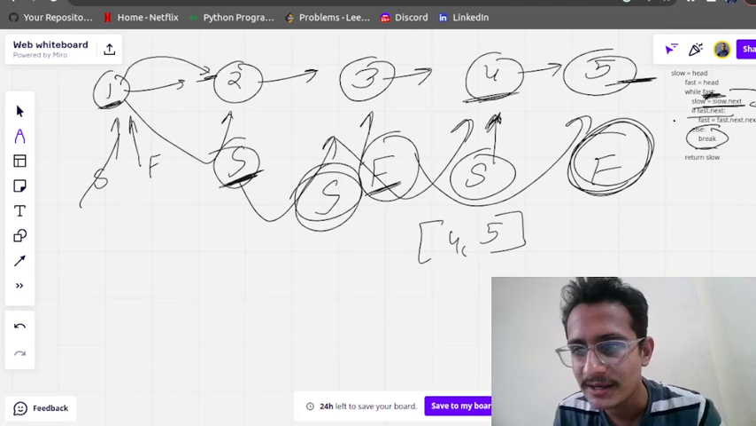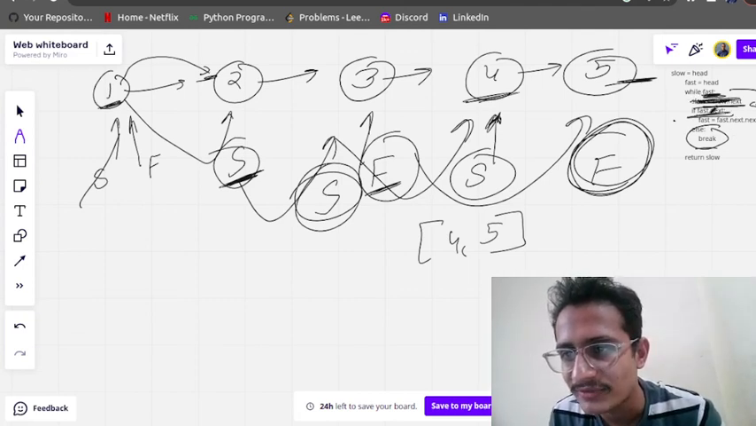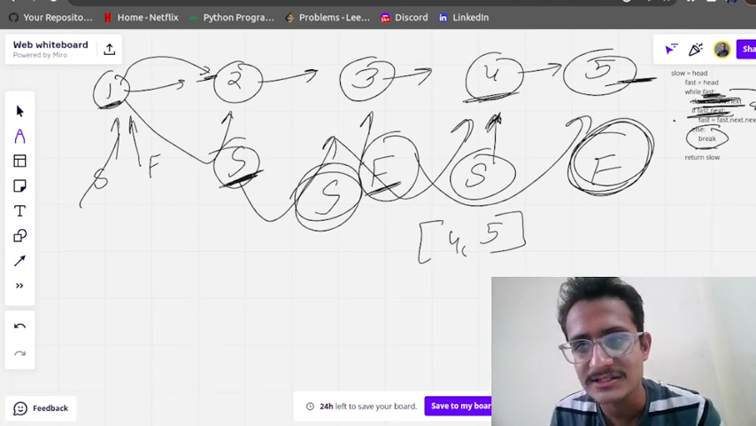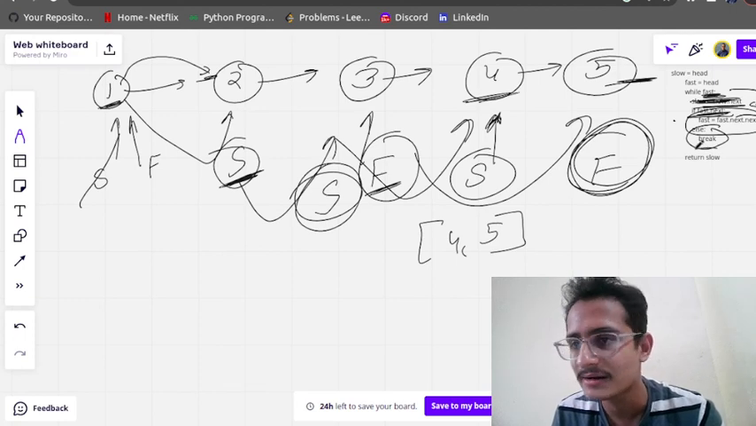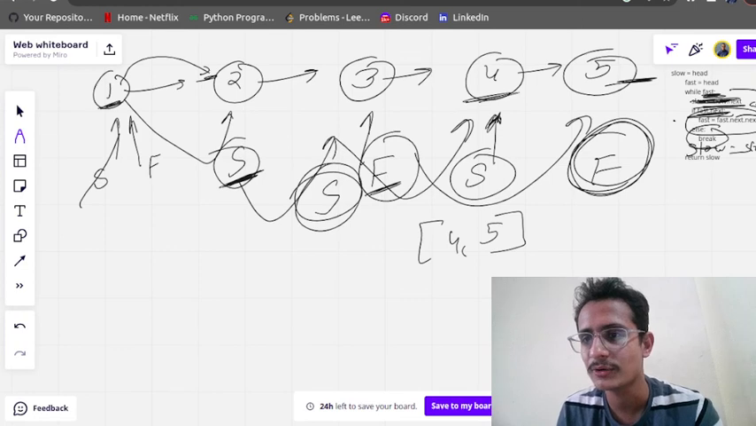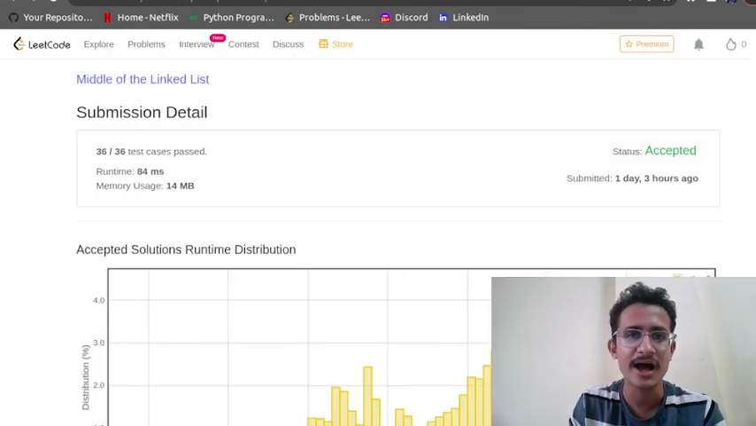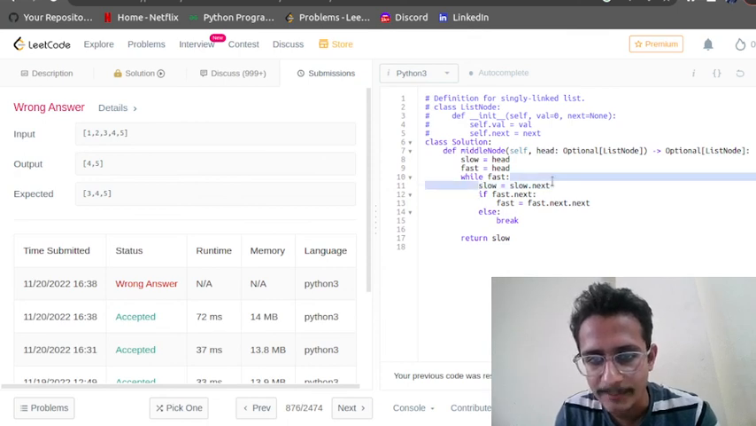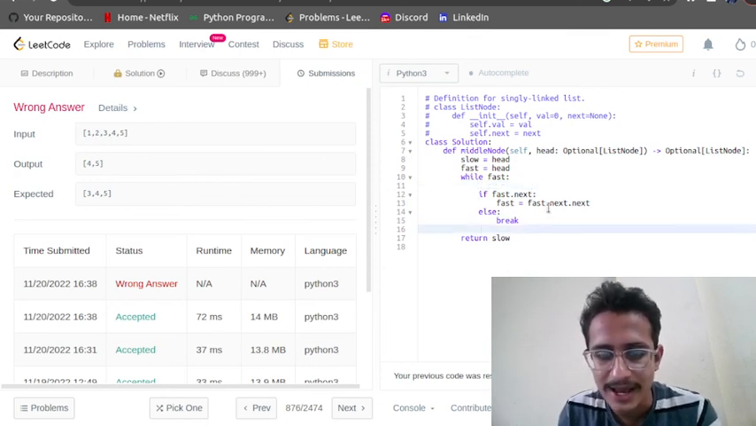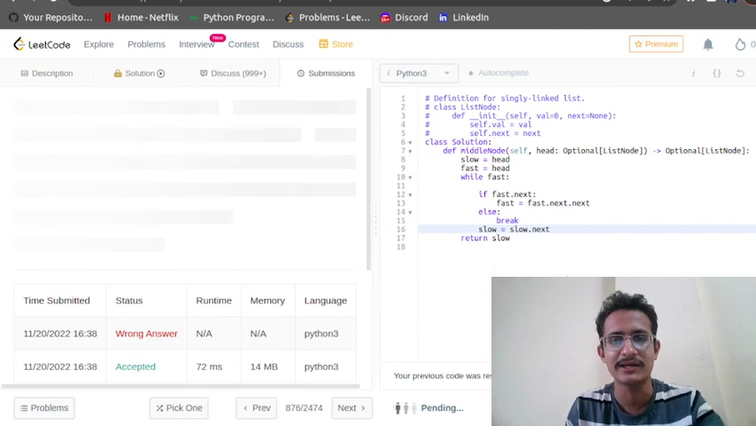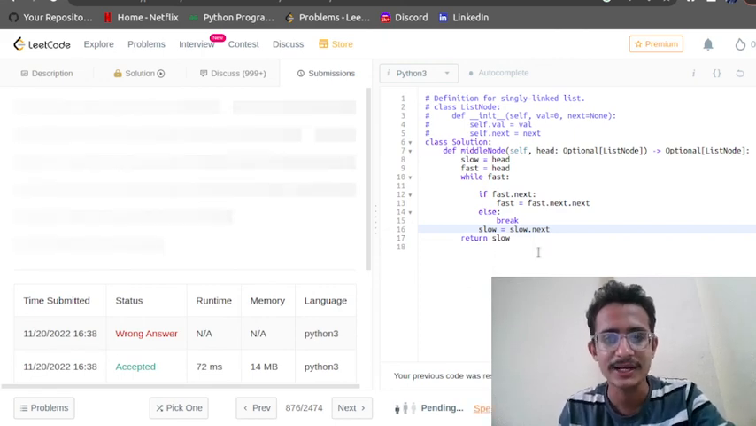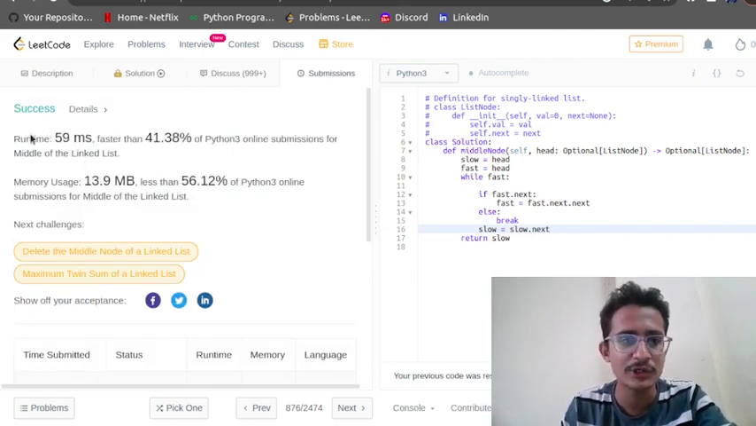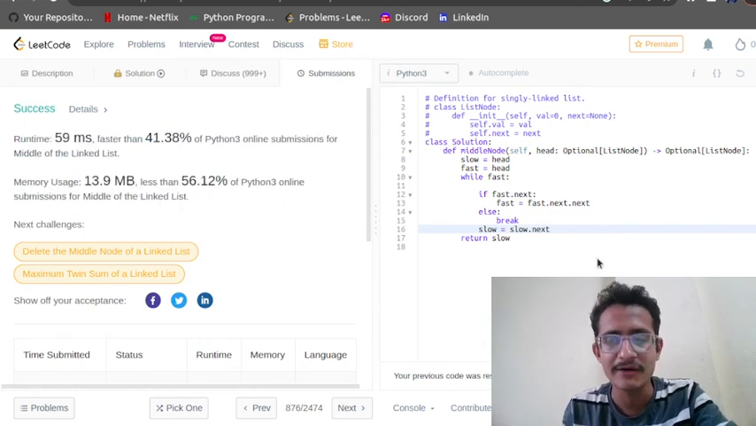But in reality, first of all, we need to check if the element exists. If it exists, move fast two times, then slow will be equal to slow.next. This is the thing I observed while writing the code with you, because when writing the code for the first time, I had written the condition at the bottom, so I didn't face this error. But now, while solving the question with you, I got the error, and we have resolved that.